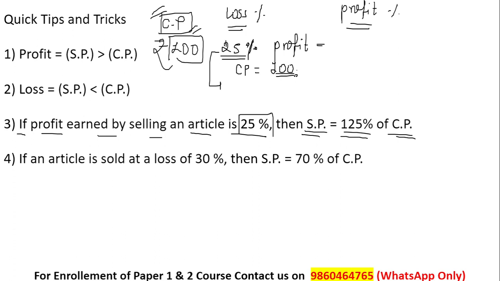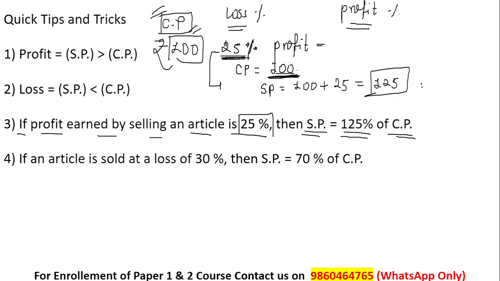So if he is getting a 25% profit and I consider the cost price to be 100 rupees, the selling price will be equal to the cost price of 100 as it is, plus an extra 25% of rupees 100. 25% of 100 is 25 only, so the selling price will be equal to 125.